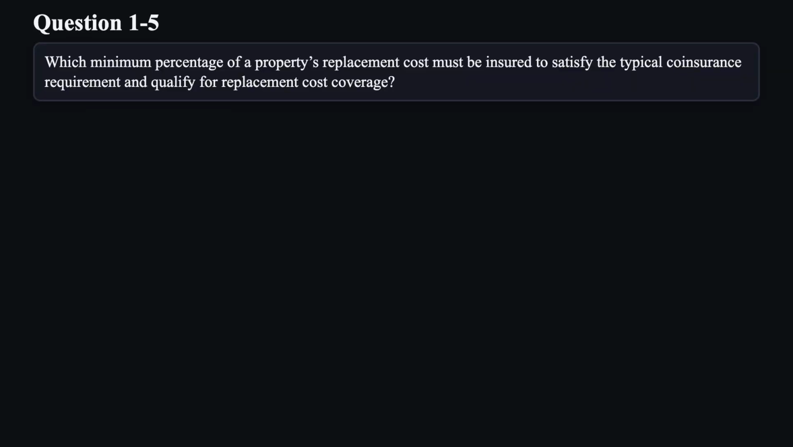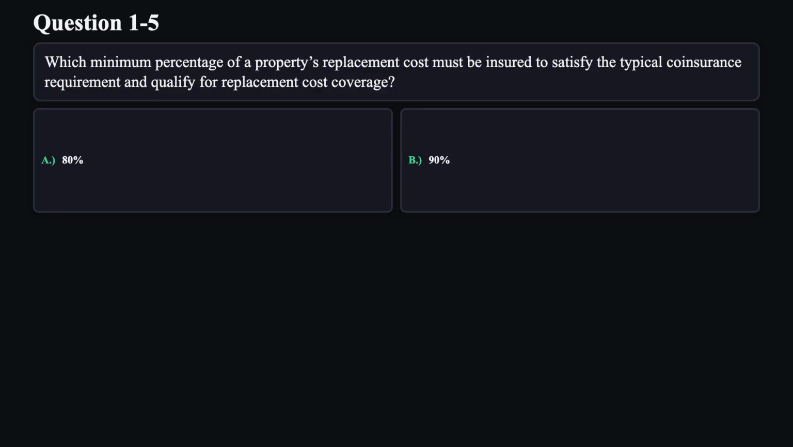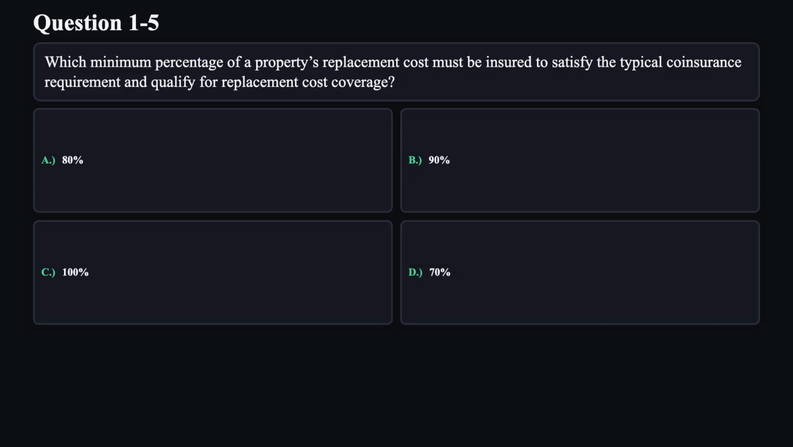Question 5. Which minimum percentage of a property's replacement cost must be insured to satisfy the typical coinsurance requirement and qualify for replacement cost coverage? A. 80%. B. 90%. C. 100%. D. 70%.